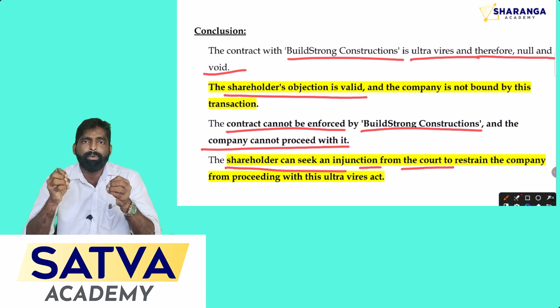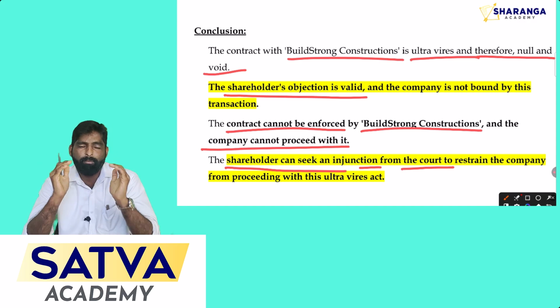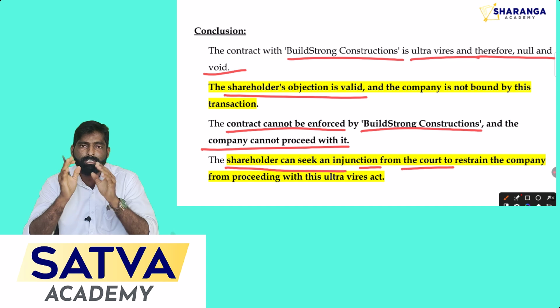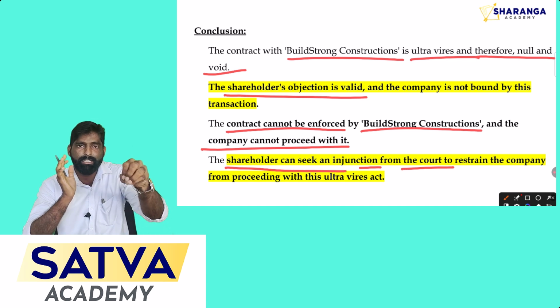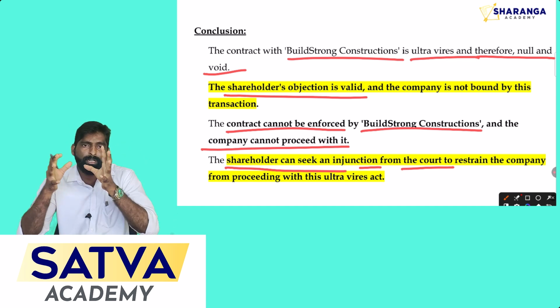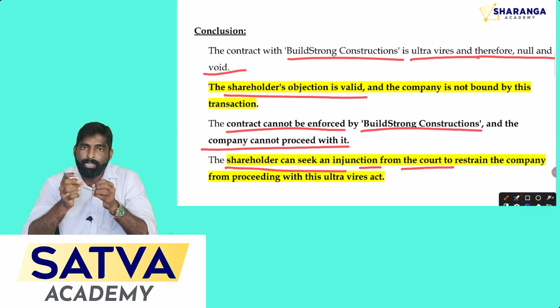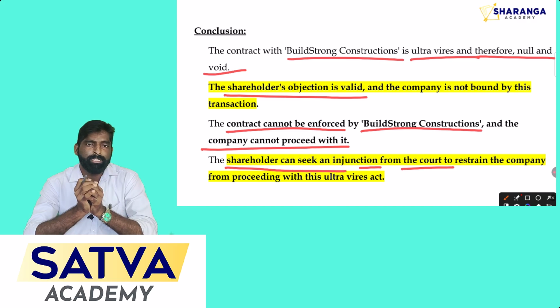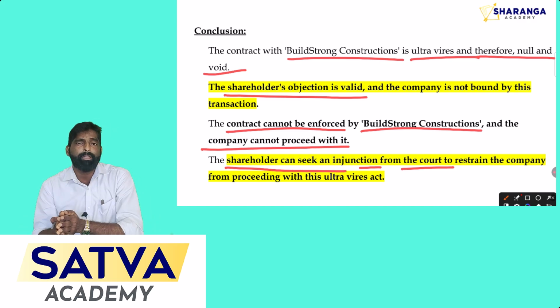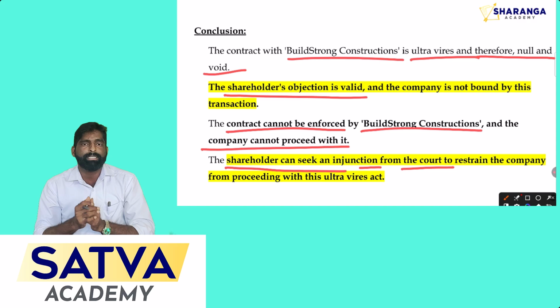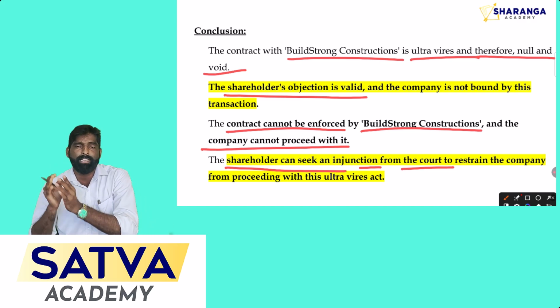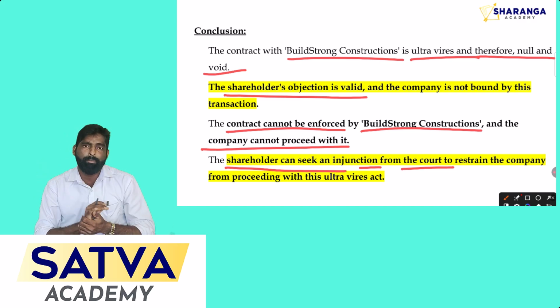So according to the company's business, you have to go through the MOA before making any transaction. First you have to see whether that transaction comes under the authority of the company. Then only the board of directors can make a transaction, even though there is profitability for the company. Because the problem is, if a company meets with a loss because of such an ultra vires transaction, after that the company cannot file a case in a court of law to claim compensation.